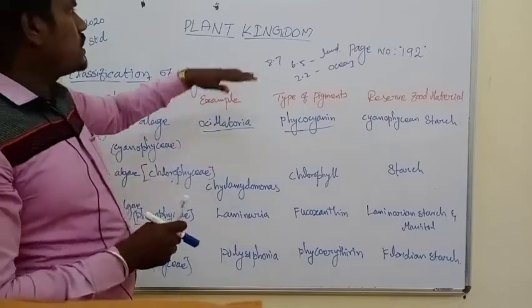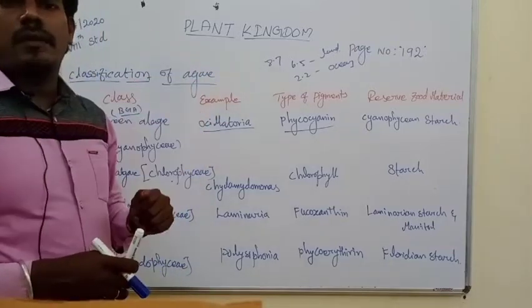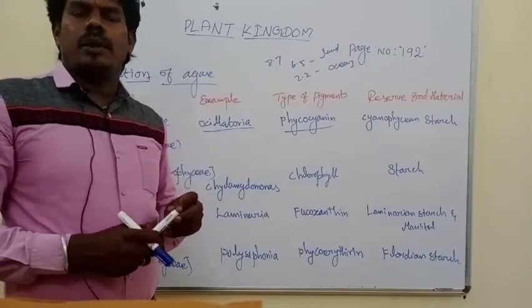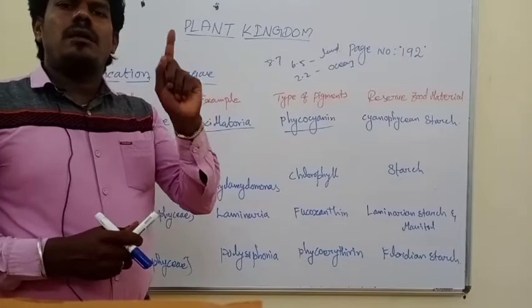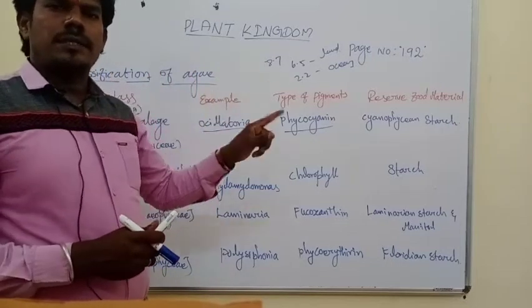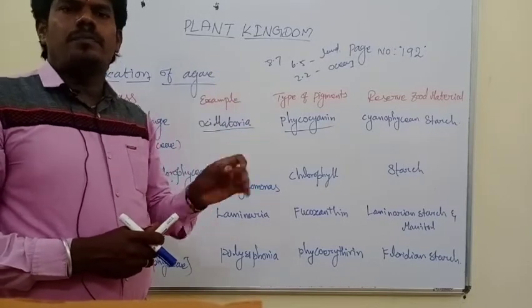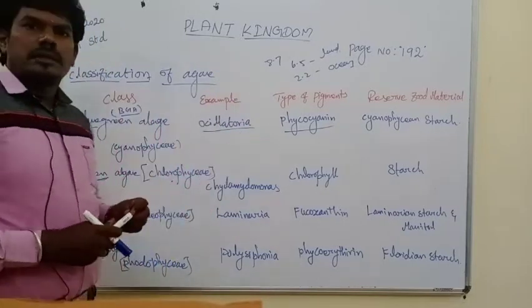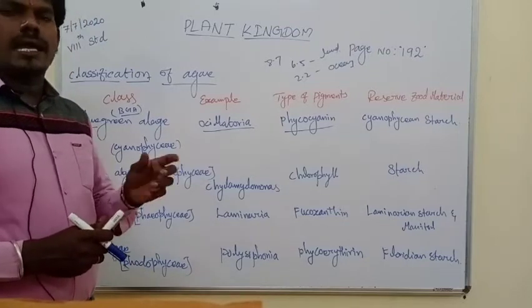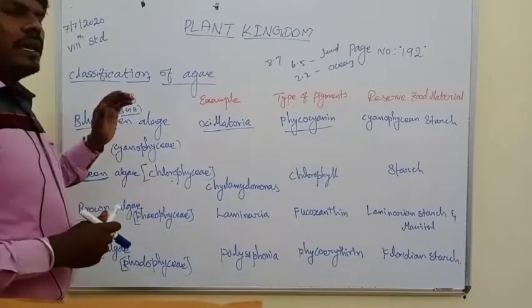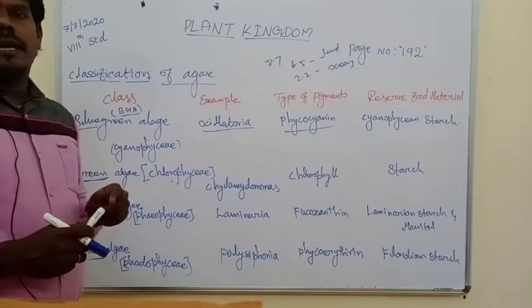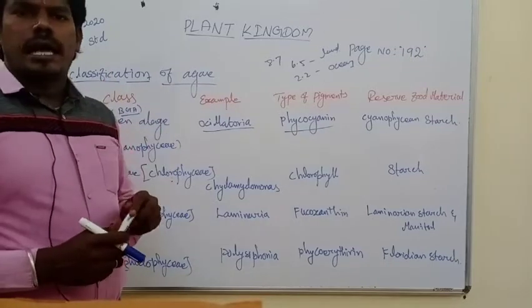The plant kingdom is generally classified into two categories. What are they? Cryptogams and Phanerogams. Cryptogams are non-flowering plants, and the types present are Thallophyta, Bryophyta, and Pteridophyta. And the flowering plants are Phanerogams, that is gymnosperms and angiosperms. See, and then expanding on algae: algae belong to the Thallophyta.